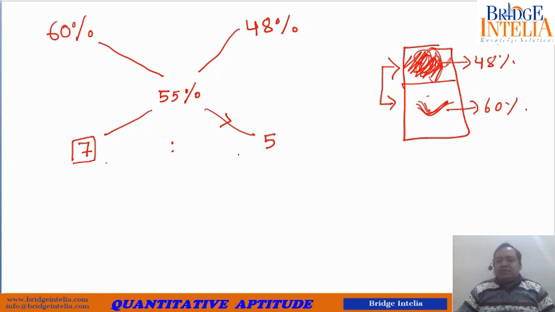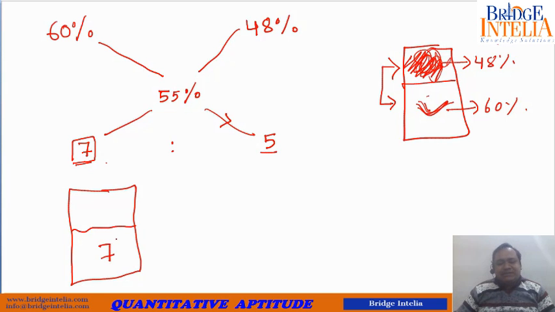The ratio comes out to be 7:5. So it means that initially there were 12 parts, 7 plus 5. You took 5 parts out. That means you let remain 7 parts of this 60% solution behind.